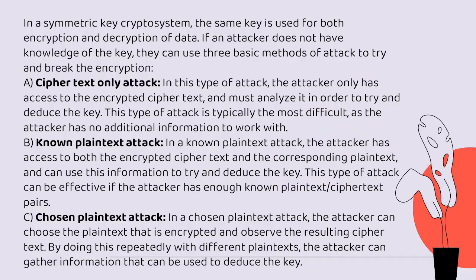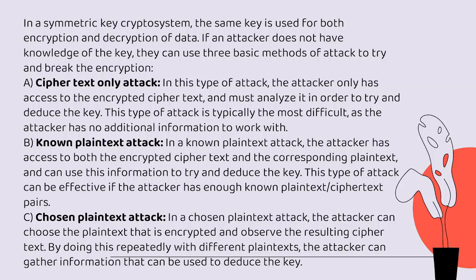In a symmetric key crypto system, the same key is used for both encryption and decryption of data. If an attacker does not have knowledge of the key, they can use three basic methods to try and break the encryption. A is ciphertext attack only. In this type of attack, the attacker has access only to encrypted ciphertext and must analyze it in order to try and deduce the key. This type of attack is typically the most difficult as the attacker has no additional information to work with.